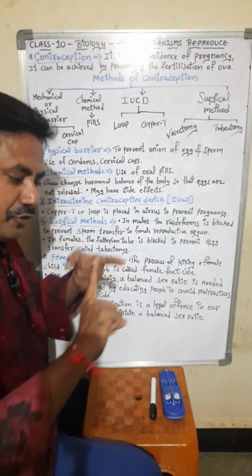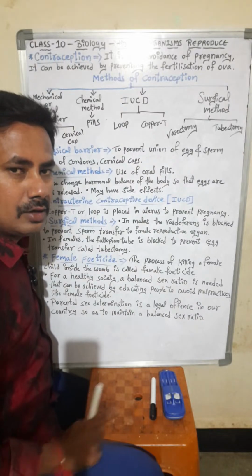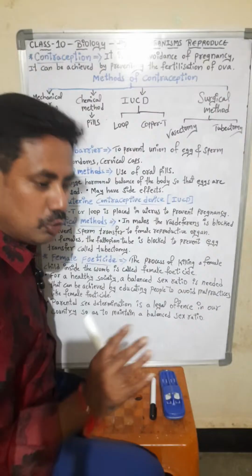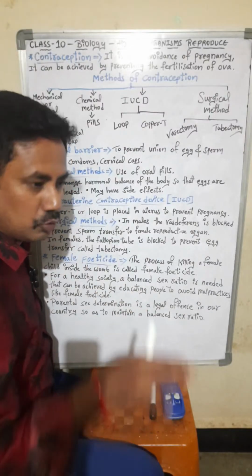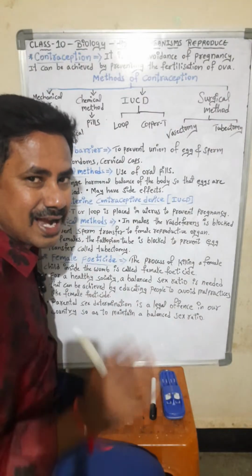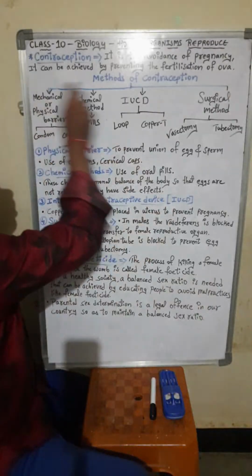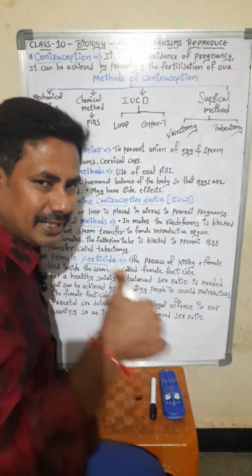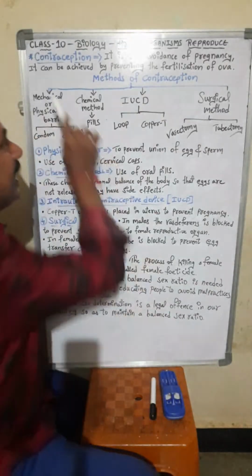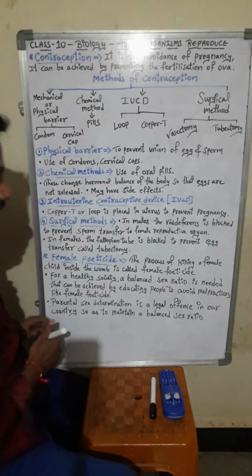That is, the fusion of male and female gametes is avoided, or the parents have not planned to have a child. They have to settle, or so many reasons are there. Just to avoid the child or the pregnancy, that condition is called contraception. Is it clear? How can it be achieved? It can be achieved by preventing the fertilization of ova.